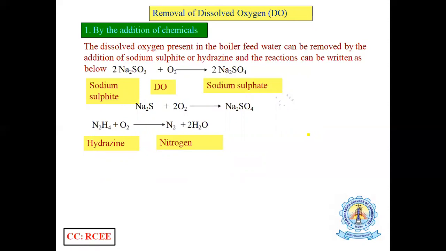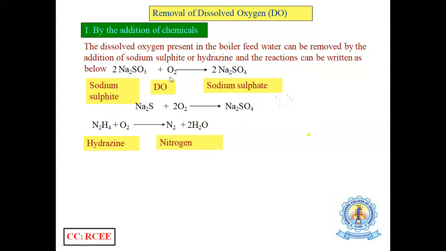Suppose you remove the dissolved oxygen present in the water, so that we can easily retard or prevent the boiler trouble which is caused by dissolved oxygen. So here you take sodium sulfite. If you mix sodium sulfite into the water, it reacts with the dissolved oxygen to form sodium sulfate. And next, hydrazine, N2H4, reacts with oxygen to form nitrogen and water.